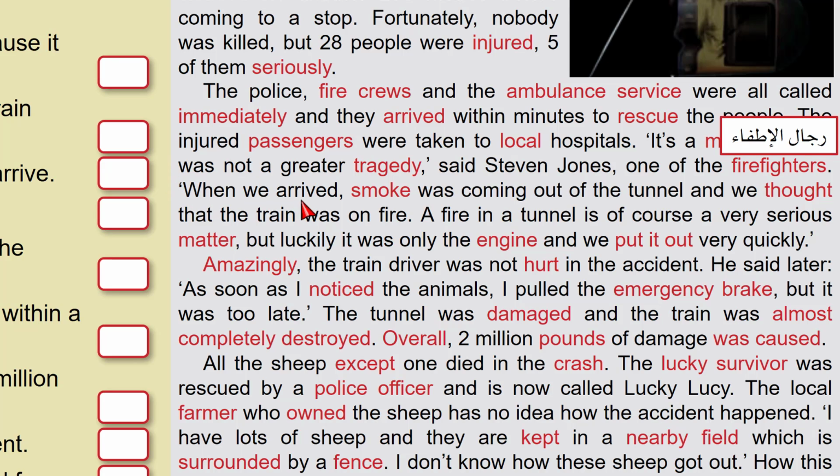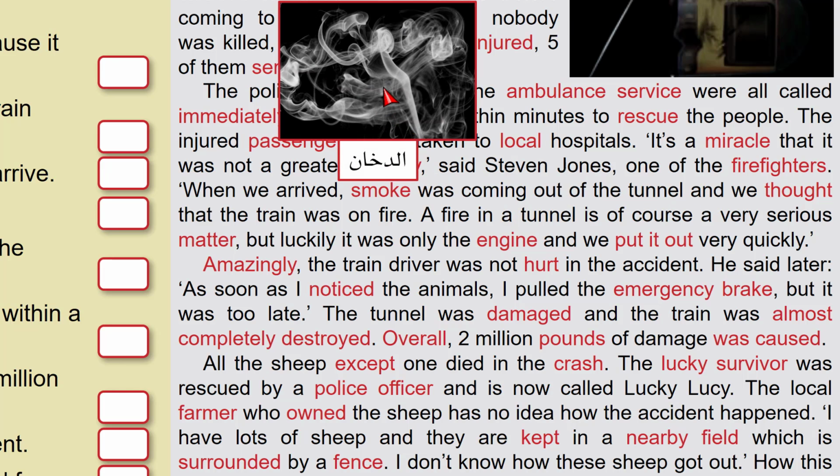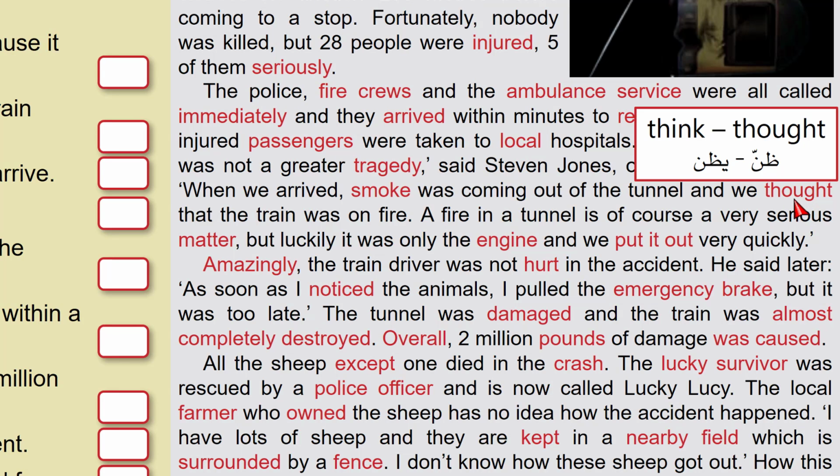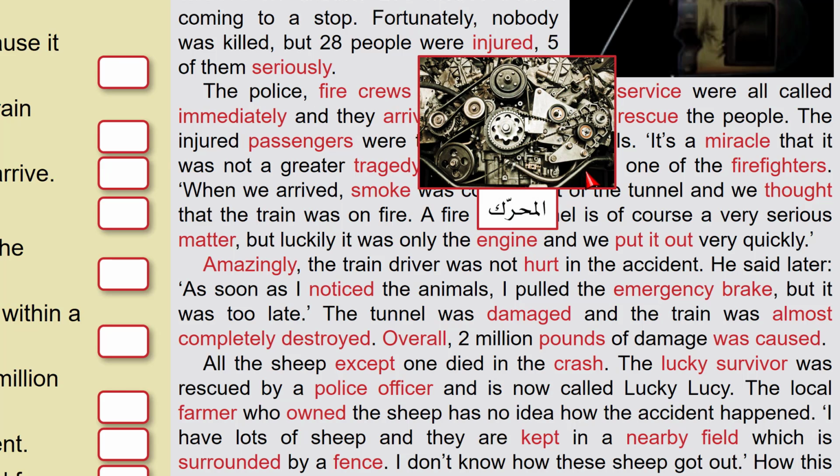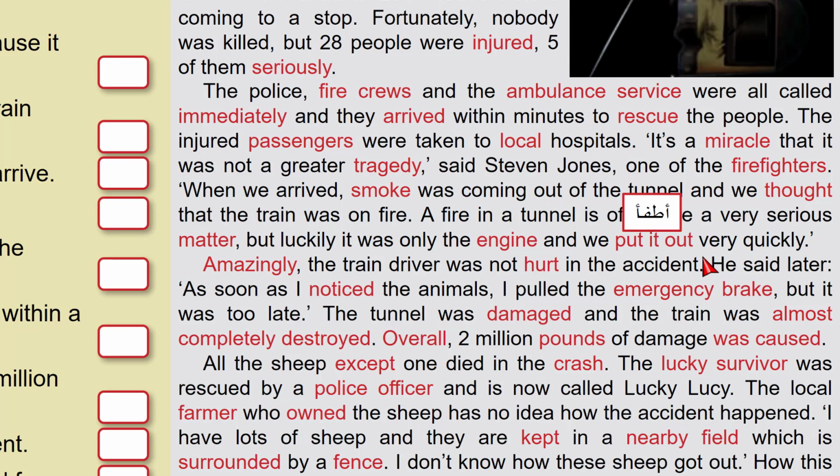When we arrived, smoke was coming out of the tunnel. This is what we saw coming out of the tunnel. And we thought, is the past of think. This is what occurred in our minds, that the train was on fire, was burning. A fire in a tunnel is of course a very serious matter, a very bad problem. But luckily, it was only the engine. The engine is like the heart of the train that makes it move. And we put it out. We extinguished the fire very quickly.